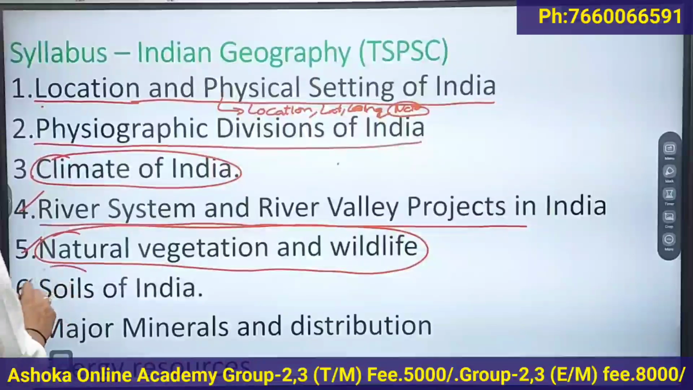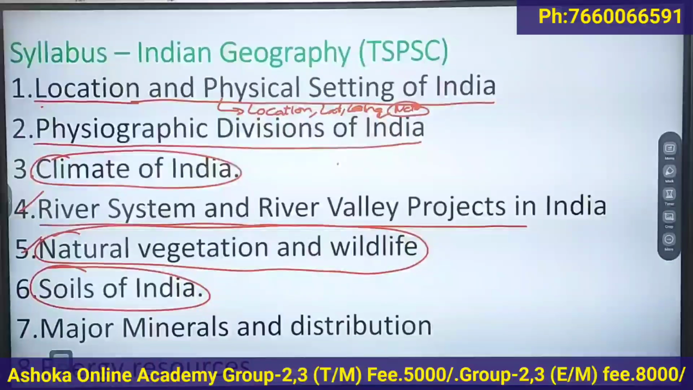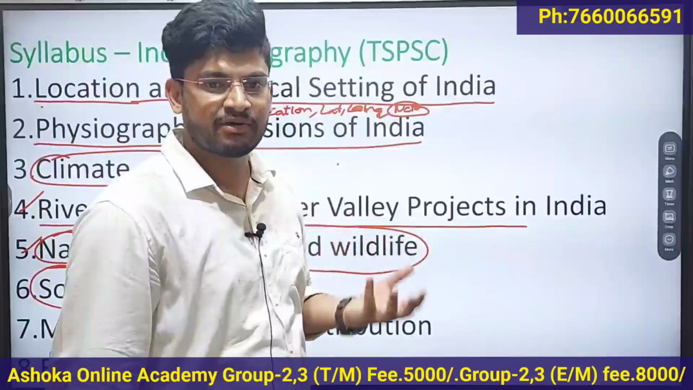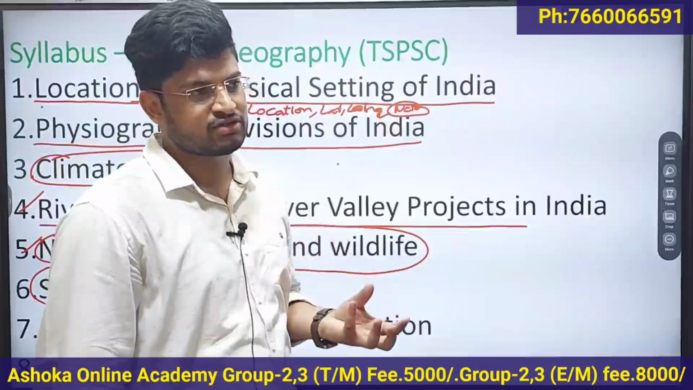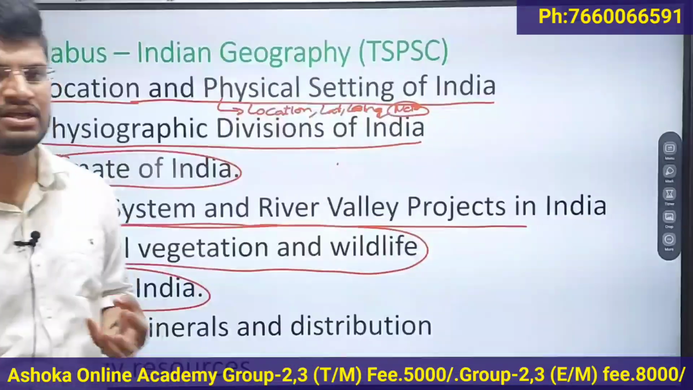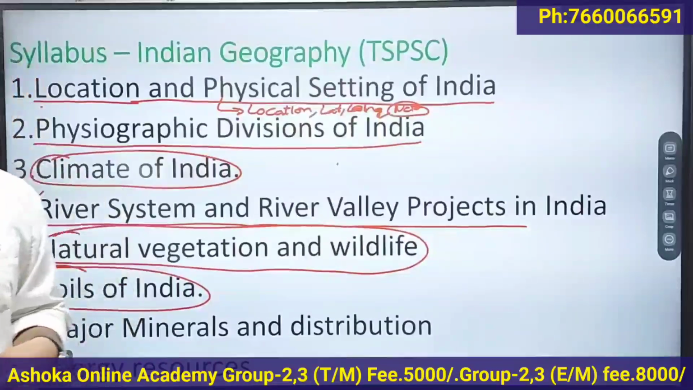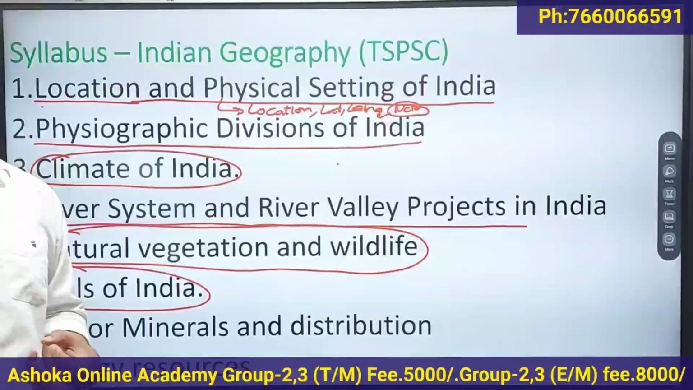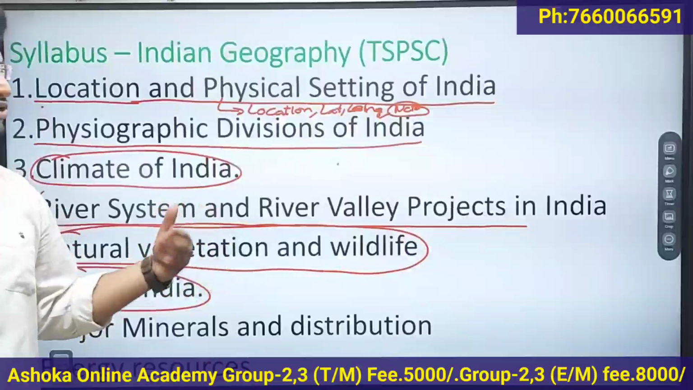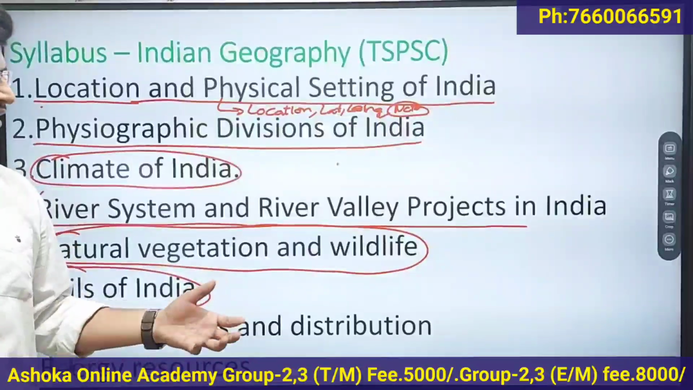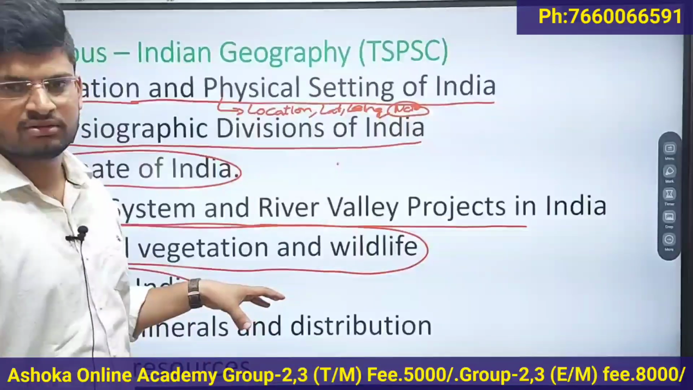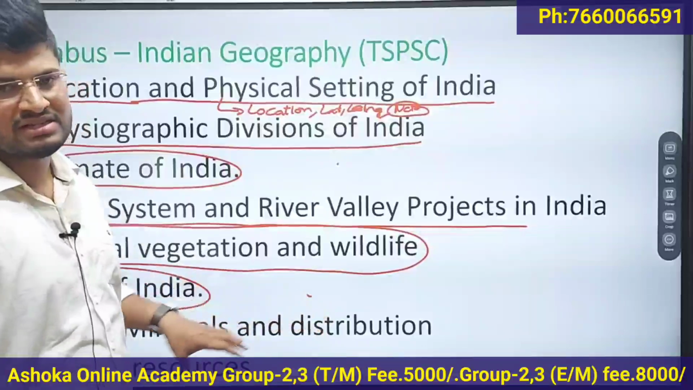Then the 6th chapter is the soils of India. In this chapter you have to focus on the types of soils, where you get different types of soils, what is the chemical composition of the soil, and what crops are suitable for each type of soil. For example, black soil is suitable for the cultivation of cotton. Similarly, alluvial soil is suitable for the cultivation of rice. So each type of soil has its own suitable crops, and they are found in different regions. For example, black cotton soil is found in the Deccan Plateau region. So you have to focus on these areas.